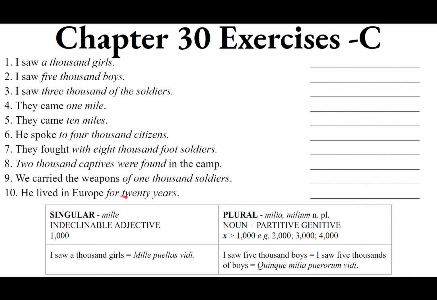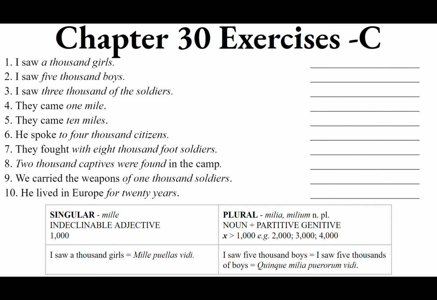So for 20 years, notice the use of the preposition "for" in English to indicate duration of time, how long the action went. So we want the accusative of 20 years. Twenty is viginti, and that's indeclinable, a vigesimal counting system based on 20. And then years is annus, masculine. We want the accusative plural, and that's annos.